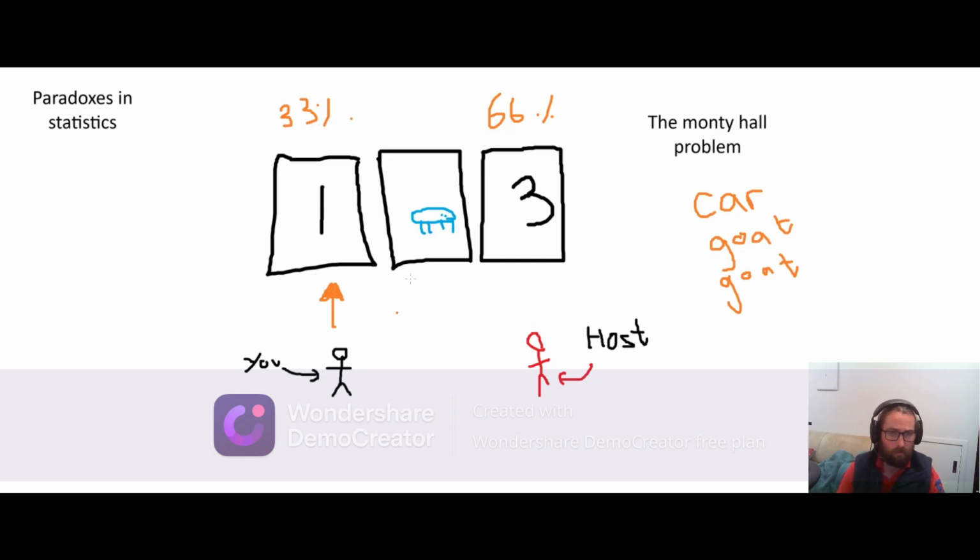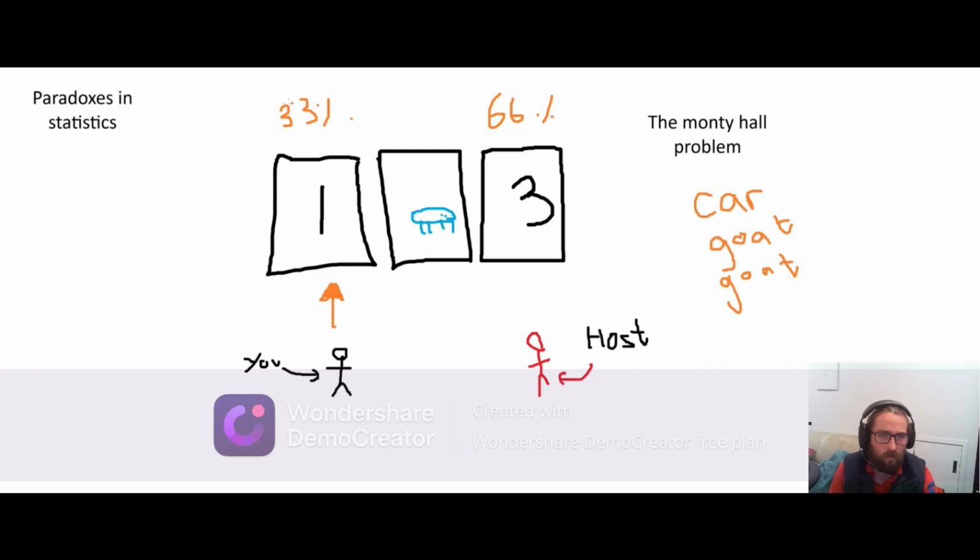And I'm now going to talk a little bit about why. The best way to explain why, I suppose, is because the host had to open up another door, and the host was always going to reveal a goat. So by him opening up the other door, which is something he was always able to do, you didn't get any more information. It didn't make your odds go up because nothing happened that wasn't always going to happen.